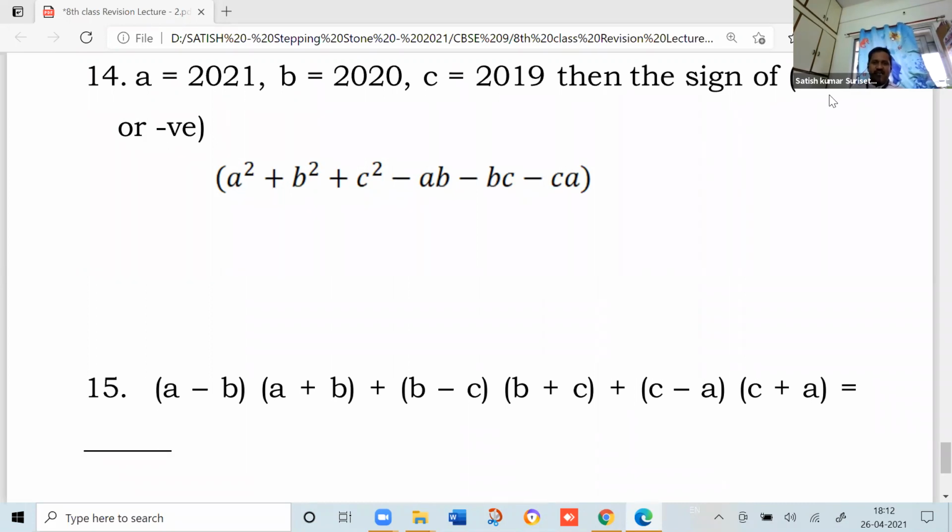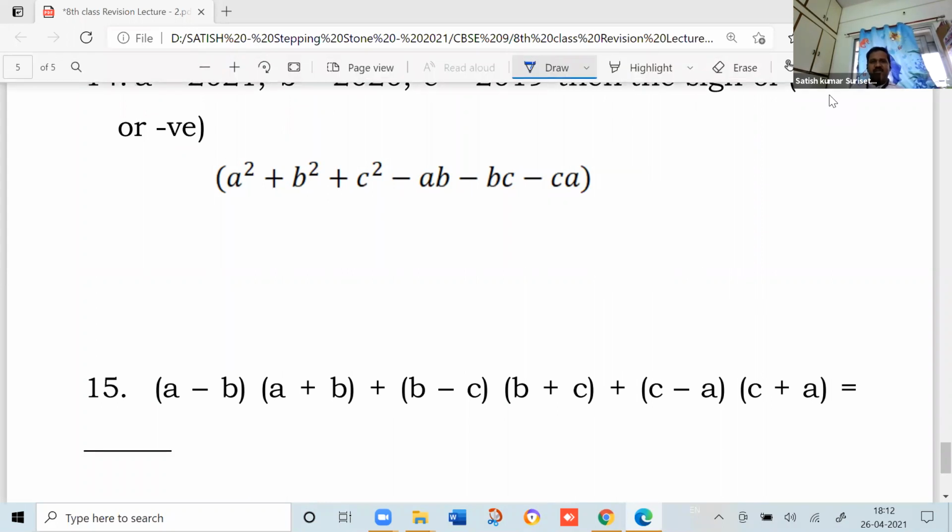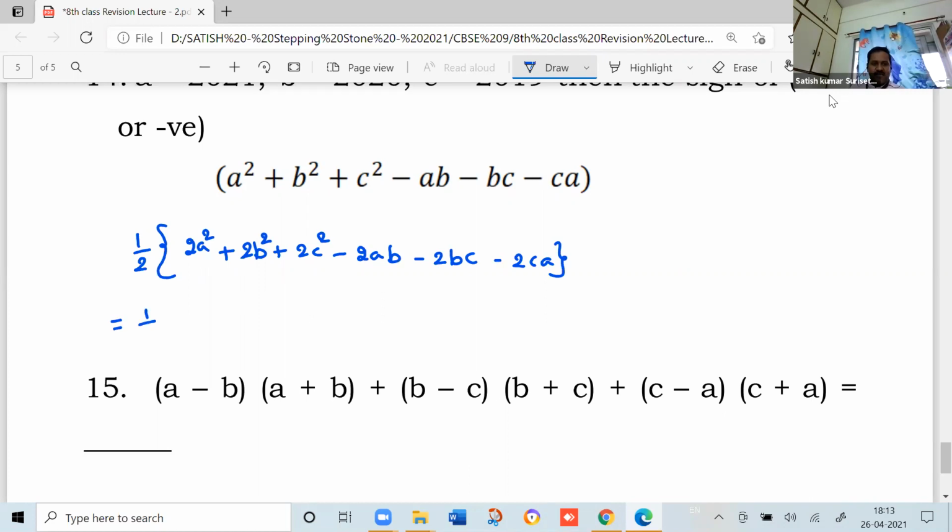One method is to substitute the A, B, C values directly and simplify, but that will be lengthy. So instead, let us regroup the terms and apply the formulas. Let us multiply with 2 and divide with 2. So it will be 2a square plus 2b square plus 2c square minus 2ab minus 2bc minus 2ca. Now take one a square, one b square and minus 2ab, and group them as a minus b whole square.